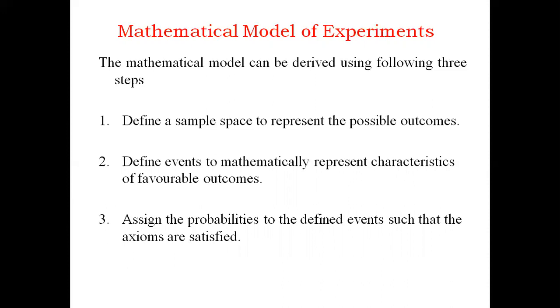So the mathematical model of an experiment is, first of all, we define a sample space which represents the possible outcomes. Second step is we define the events to mathematically represent characteristics of favorable outcomes. That is nothing but noting down the favorable outcomes. And third, whatever solution we get, we have to check whether it satisfies the axioms of probability. So this is about the mathematical model of experiments, right?